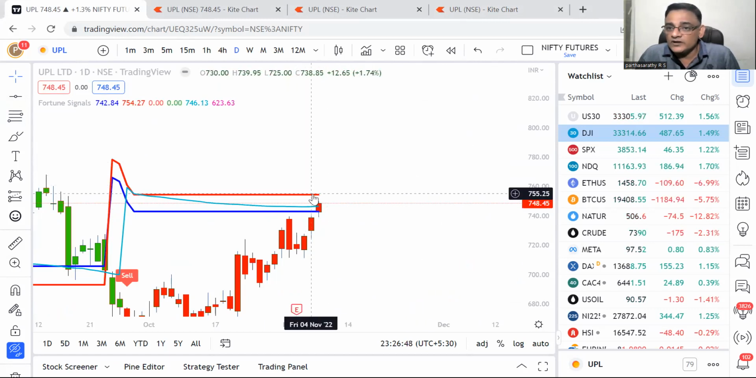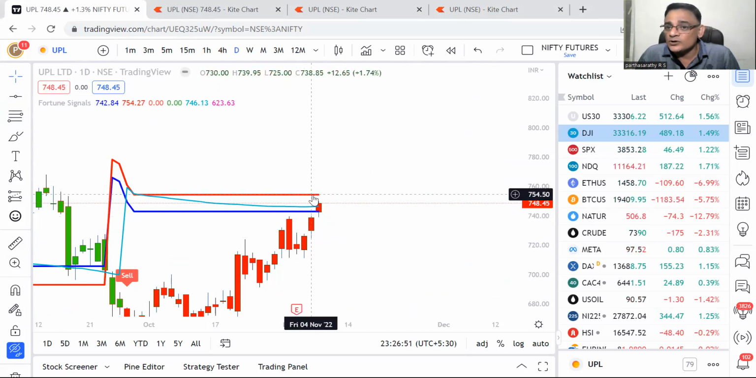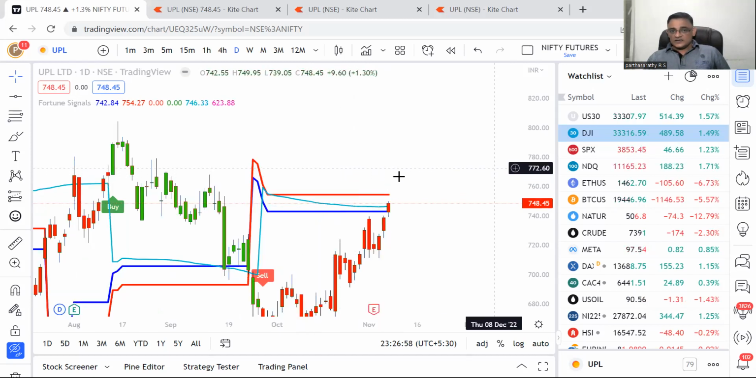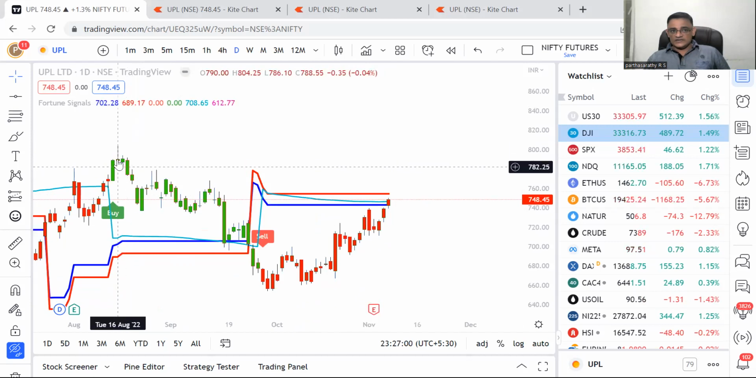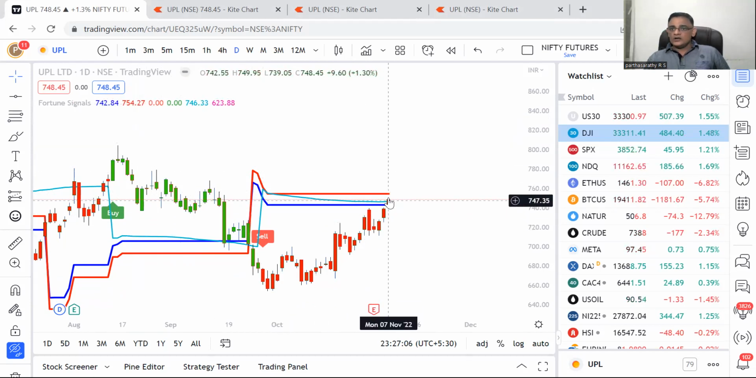754 is a very, very crucial number above 729, and 754 is also happening as a Fortune Signals resistance. The extreme bullishness will come once it takes out this high, which is 790 or 804 or whatever it is. But based on Fortune Signals, it is at the resistance, number one.